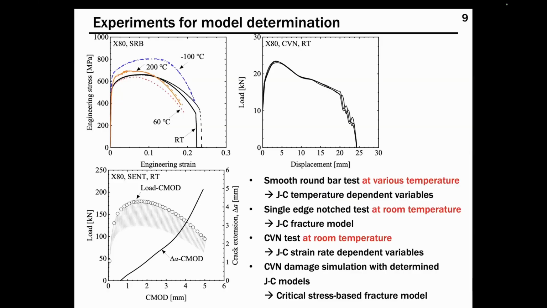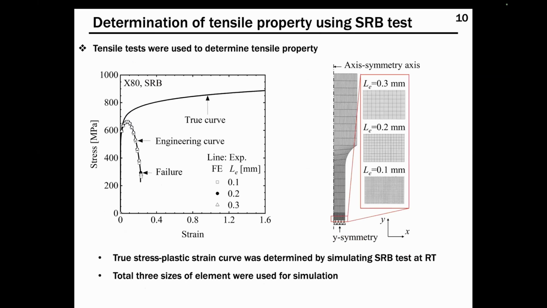The experiments for model determinations are shown here. The smooth round bar test at various temperatures and SENT and CVN tests at room temperature. Firstly, the true stress strain curve at room temperature was determined by simulating the experimental engineering stress strain curve. A total of 3 sizes of elements were used for simulation, from 0.1 to 0.3 millimeter.